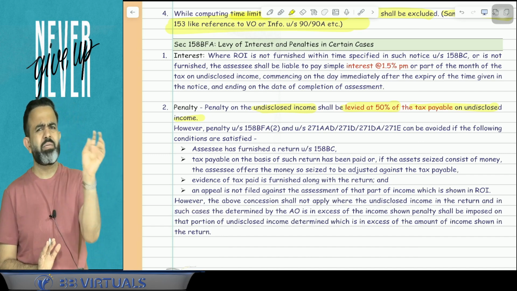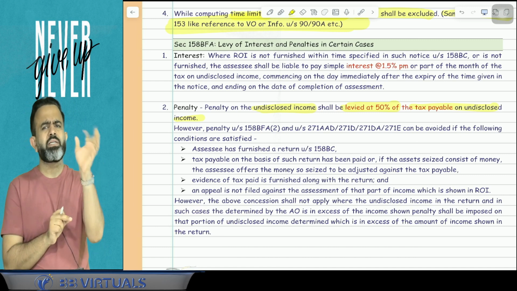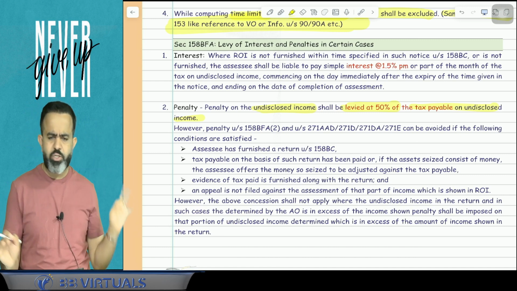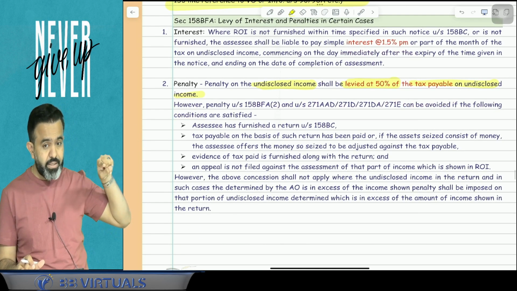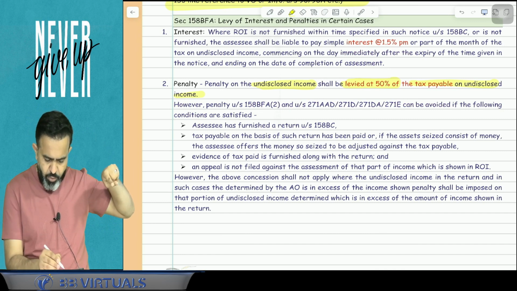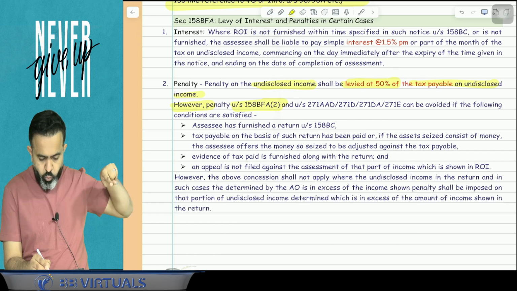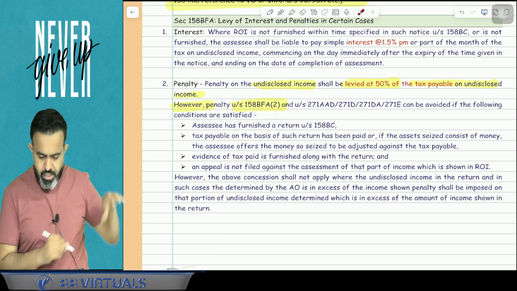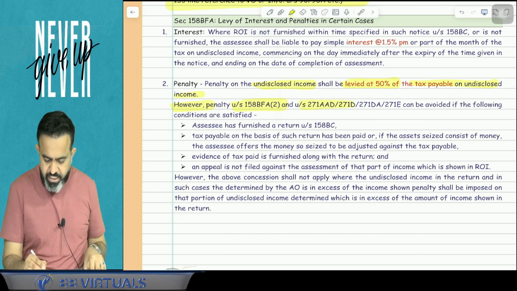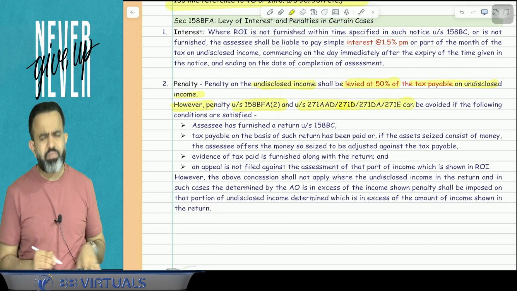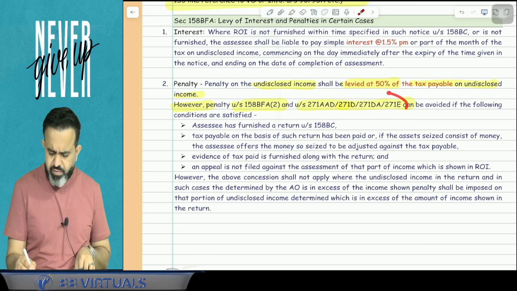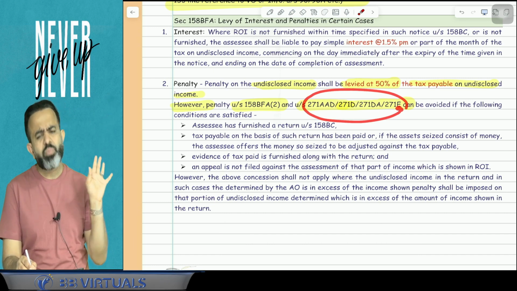So in simple words guys, 60% is tax, or 50% of 60% comes to 30%. So total 90% you have to pay to the government. But guys, this penalty under section 158BFA(2), and under sections 271AD, 271D, 271DA, 271E, this all penalty we will discuss in the miscellaneous topic.